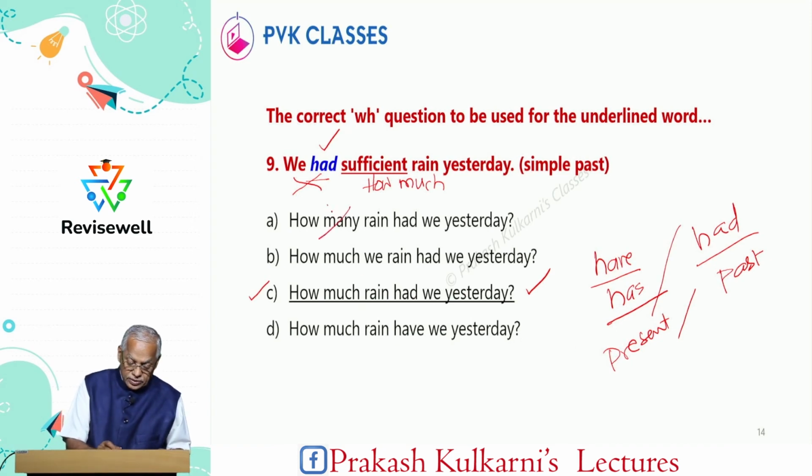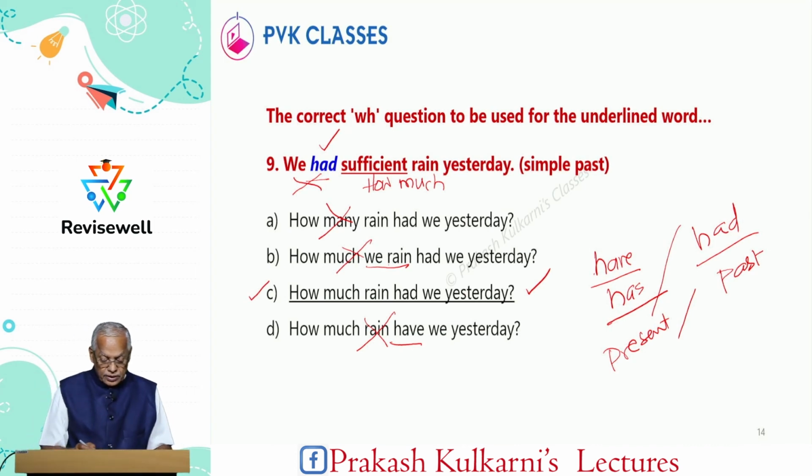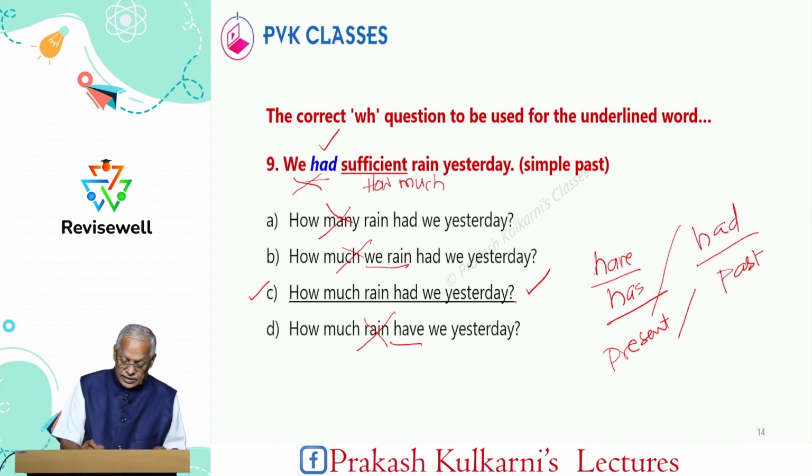Here how many is wrong. How much rain had we? How much rain, a word order mistake is there. How much rain have we? Have is present tense, but the question is in past tense. Therefore, option C is the correct answer.